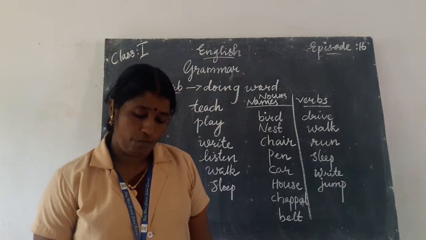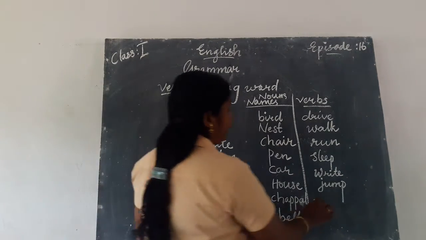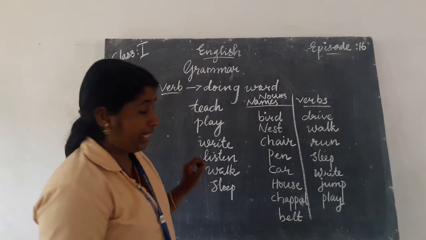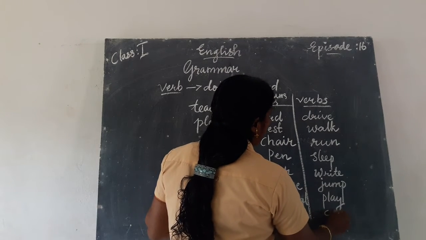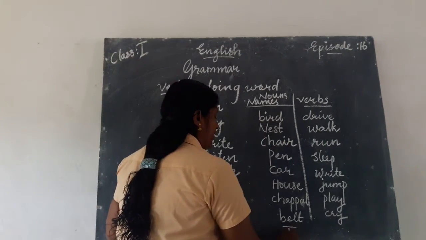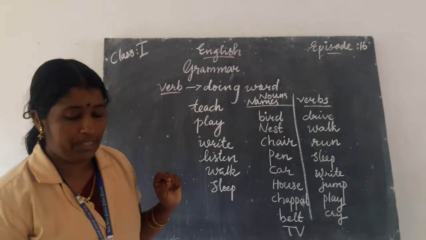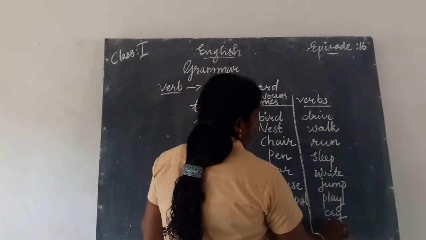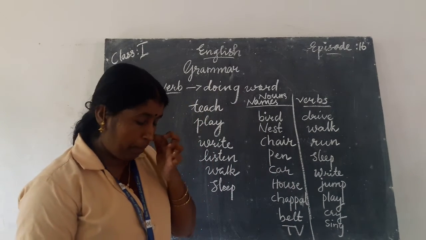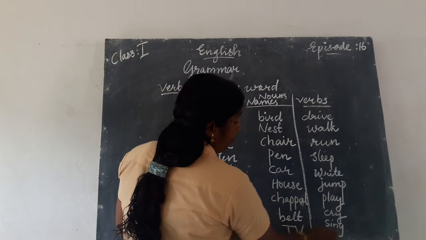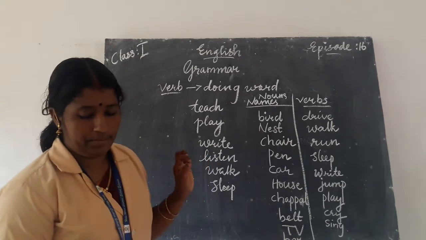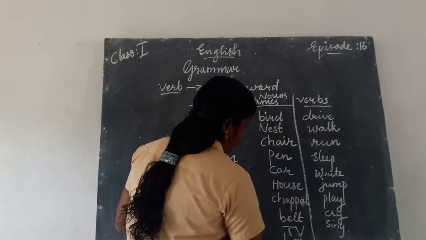Doing words are called verbs. Play. Doing word. P-L-A-Y. Play. Doing word. Cry. Doing word. C-R-Y. Cry. Doing word. TV. Naming word. Sing. Doing word. S-I-N-G. Sing. Doing word. Box. Naming word. Then leaf. Naming word.